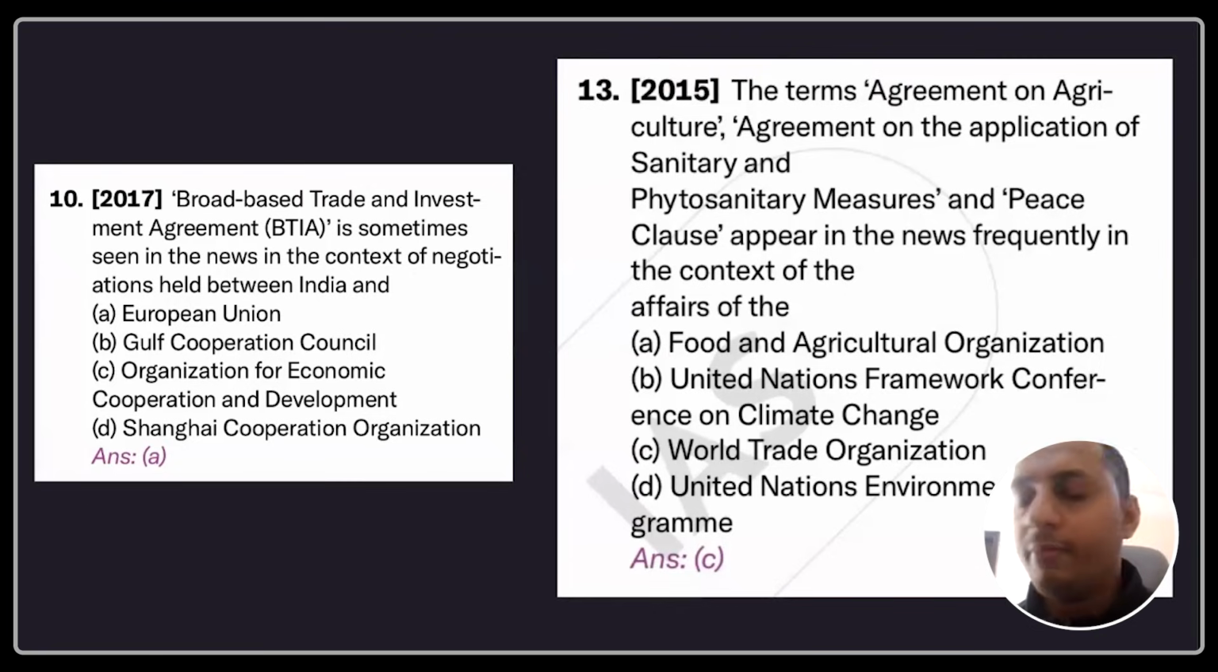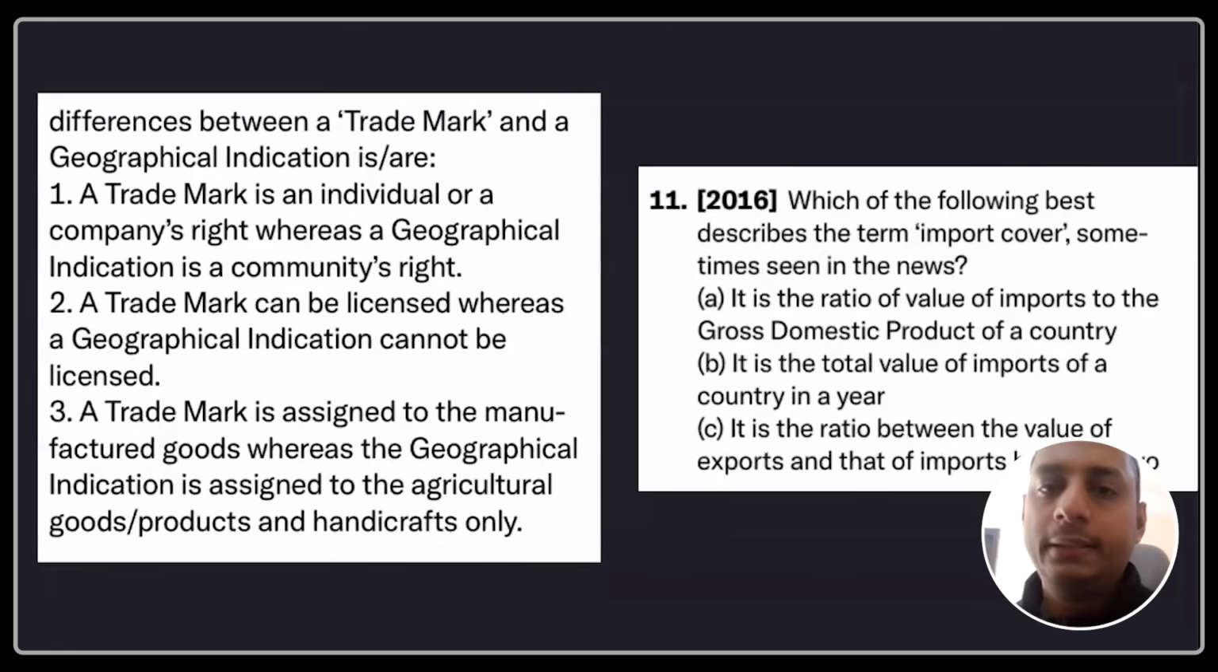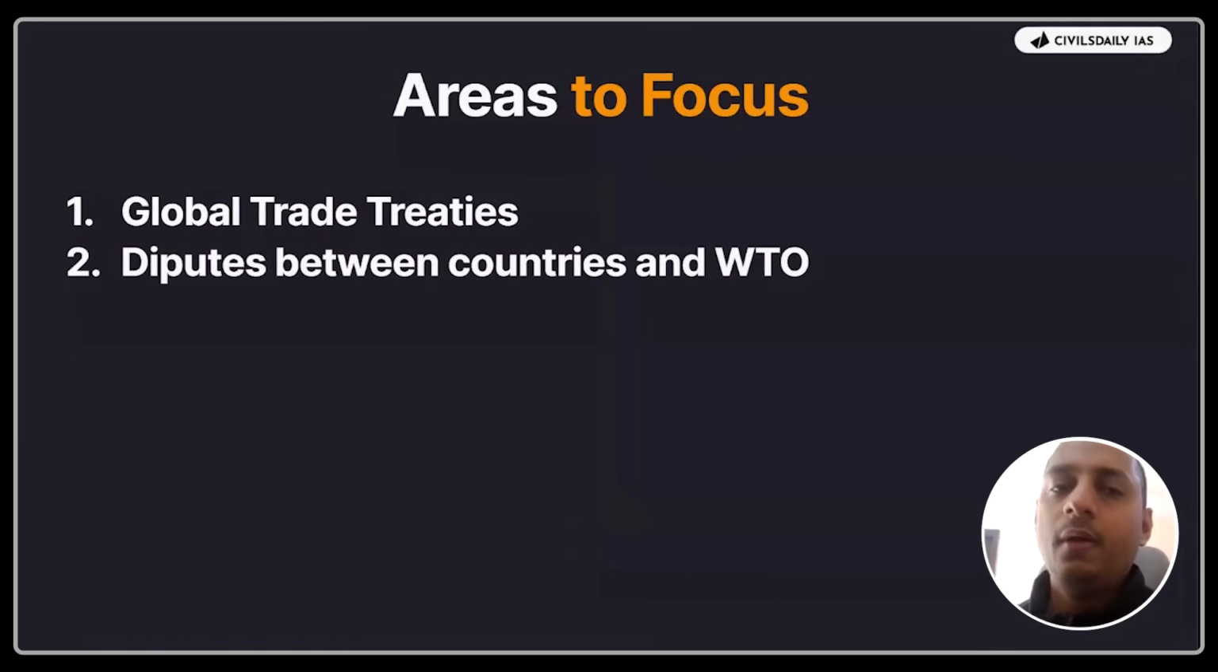There was one more question, I don't remember the same, coffee club or something, UPSC asked. So all these informations are related to current affairs. I mean, the global disputes, treaties, BTIA, and everything here. Trademark, import cover, these are all the global disputes and global issues. So global trade treaties, something very important, disputes between countries and WTO. On what issues India has a dispute with WTO. These are the informations you have to focus on.